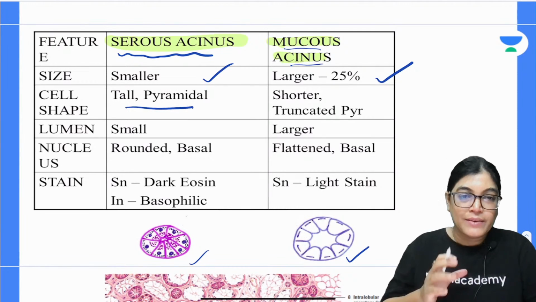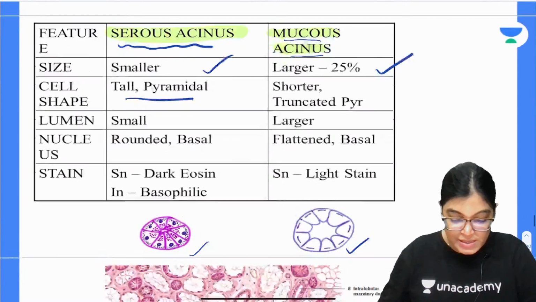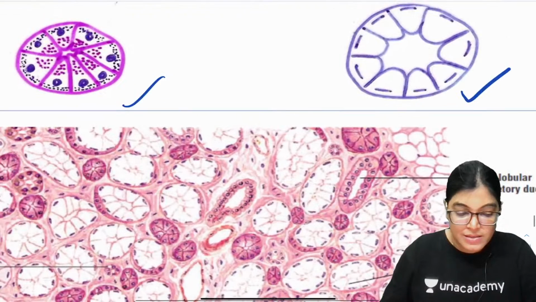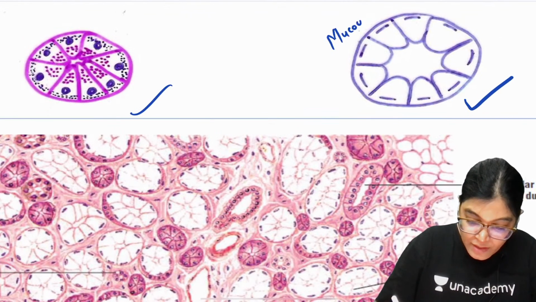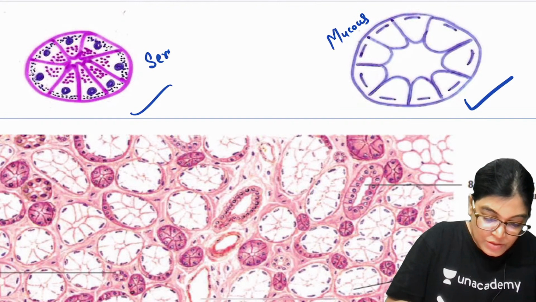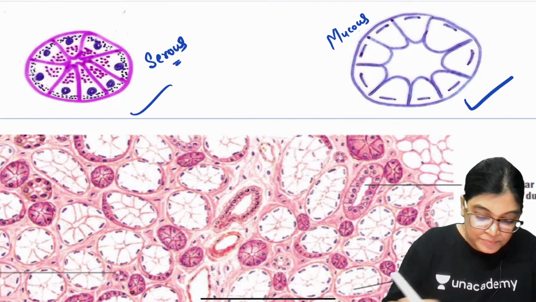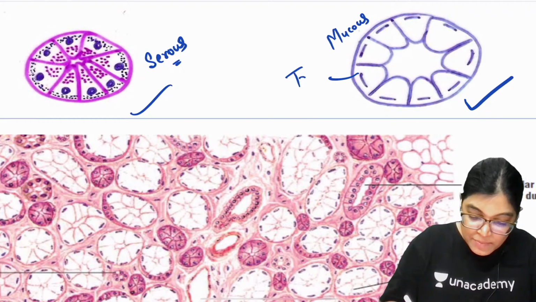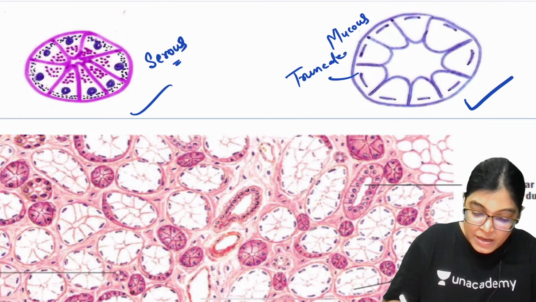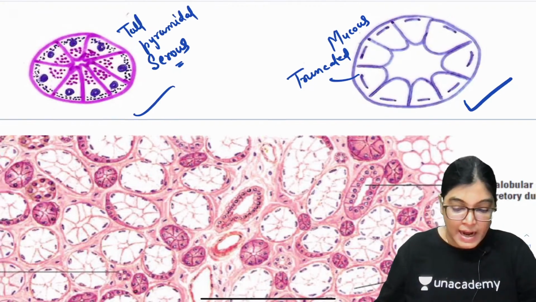Also, the cell is tall pyramidal. If you see the individual cell, it's tall pyramidal in the serous acini, and it is truncated in shape in the mucous acini. If I enlarge this, this is the mucous one and this is the serous one. The serous cell is tall and pyramidal, and this one is truncated. The individual cell shape is truncated here, tall pyramidal there. But this can be appreciated only in the enlarged view.